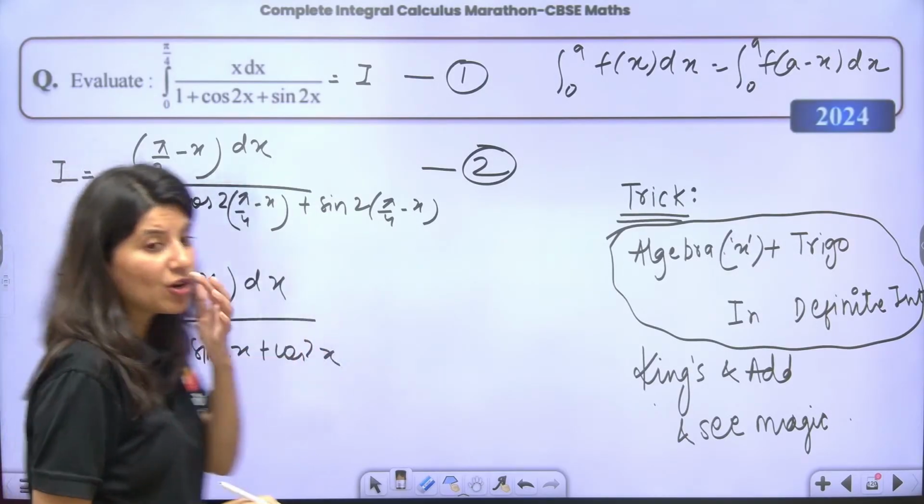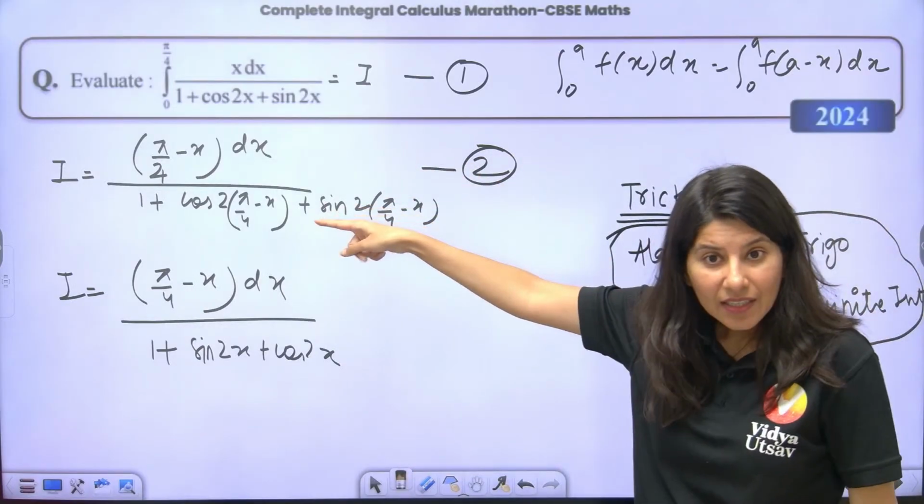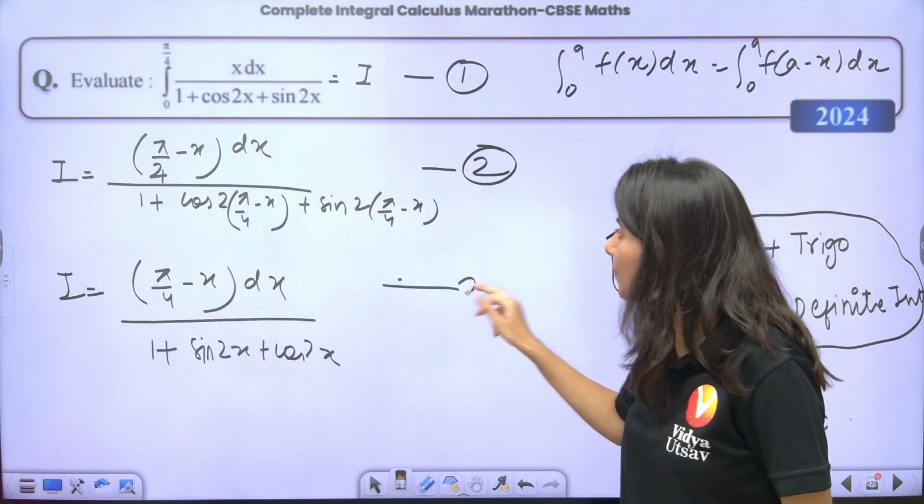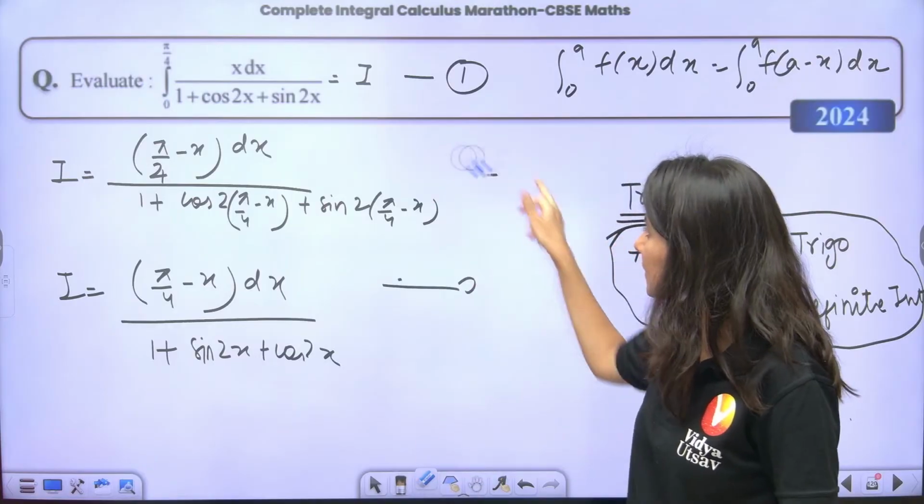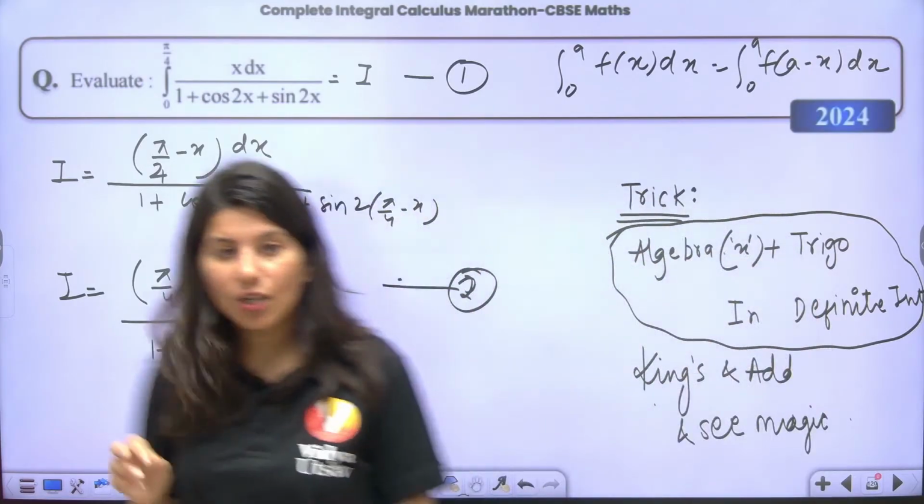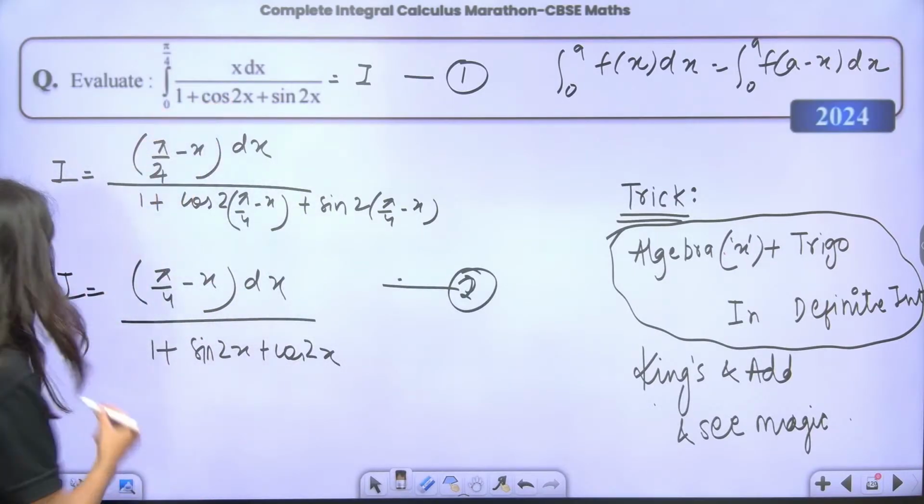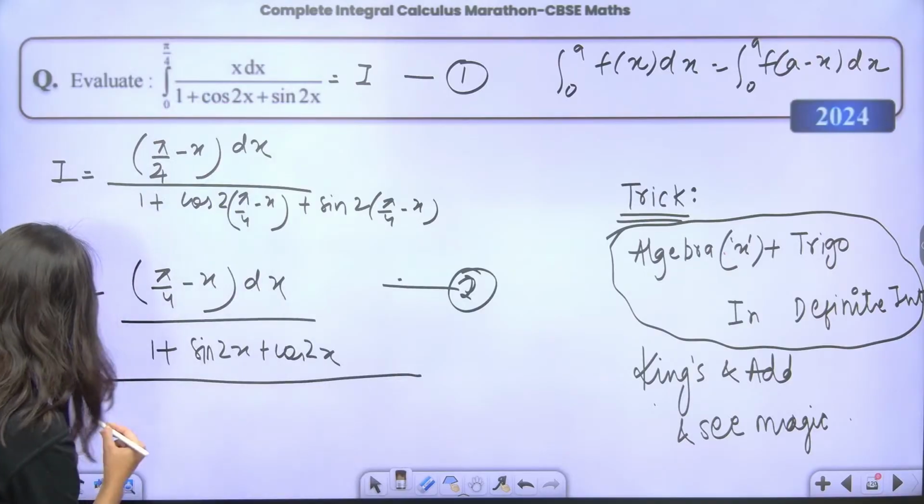First of all, I have already told you that whenever you apply King's property, your denominator should be the same. Can you please check, is the denominator coming same? Yes ma'am, the denominator is coming same. So now you need to add, 2I.